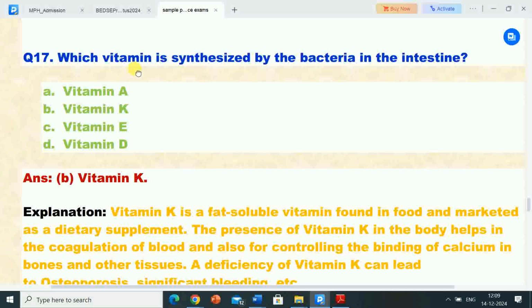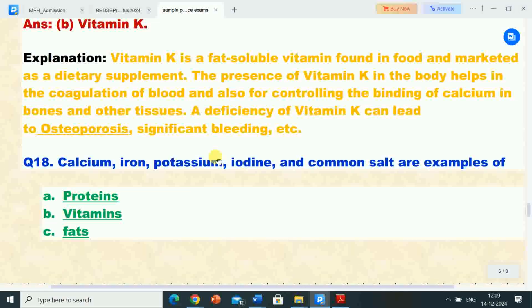So the question is, which vitamin is synthesized by the bacteria in the intestine? Correct answer is vitamin K. Vitamin K is synthesized by the bacteria in the intestine. Its explanation is, vitamin K is a fat soluble vitamin found in food and marketed as a dietary supplement.